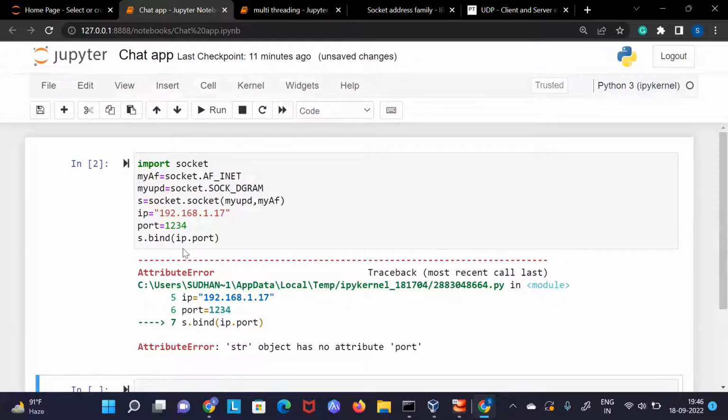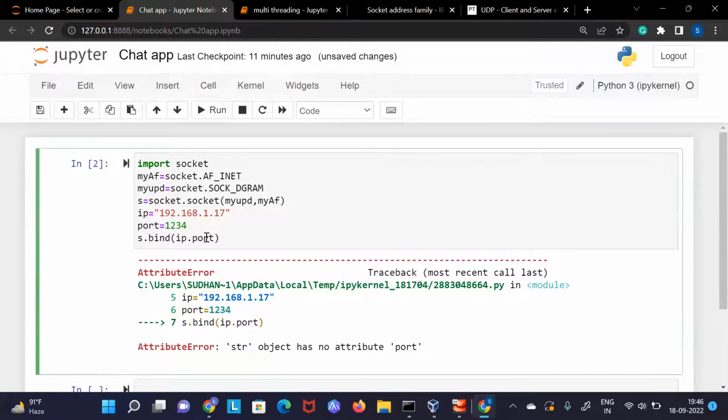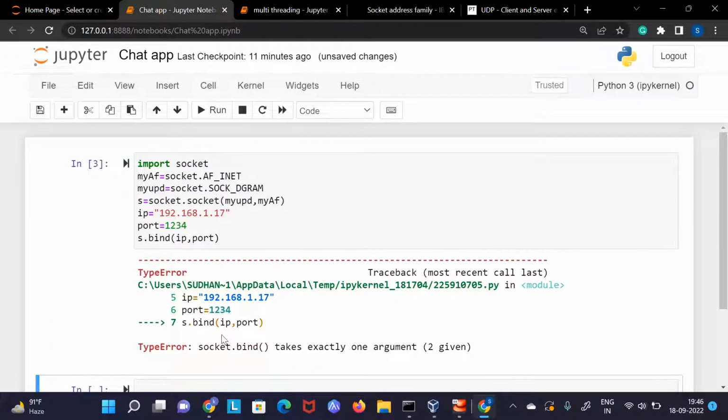We are getting an error. It is saying string object has no attribute port. Oh, sorry. I think the comma is the problem. Okay, socket.bind takes exactly one argument, but two were given.